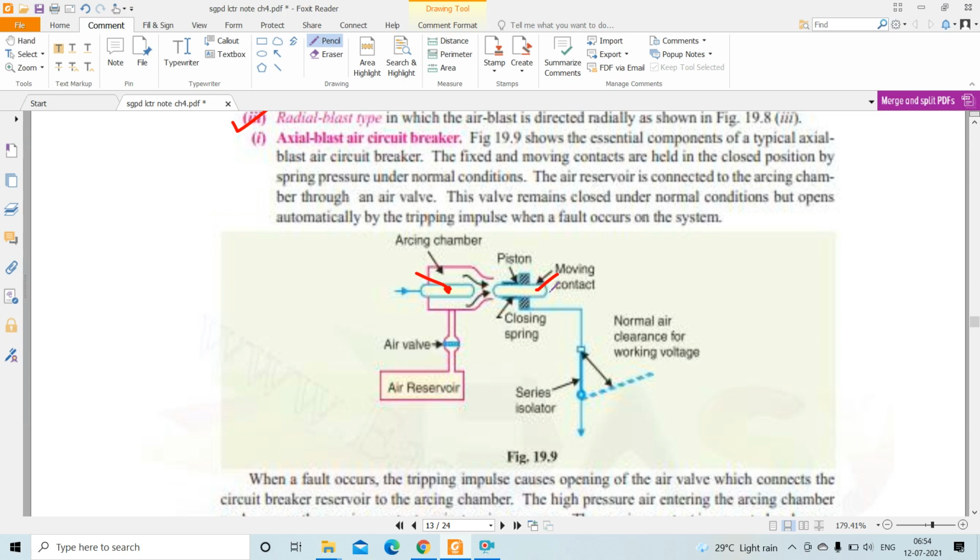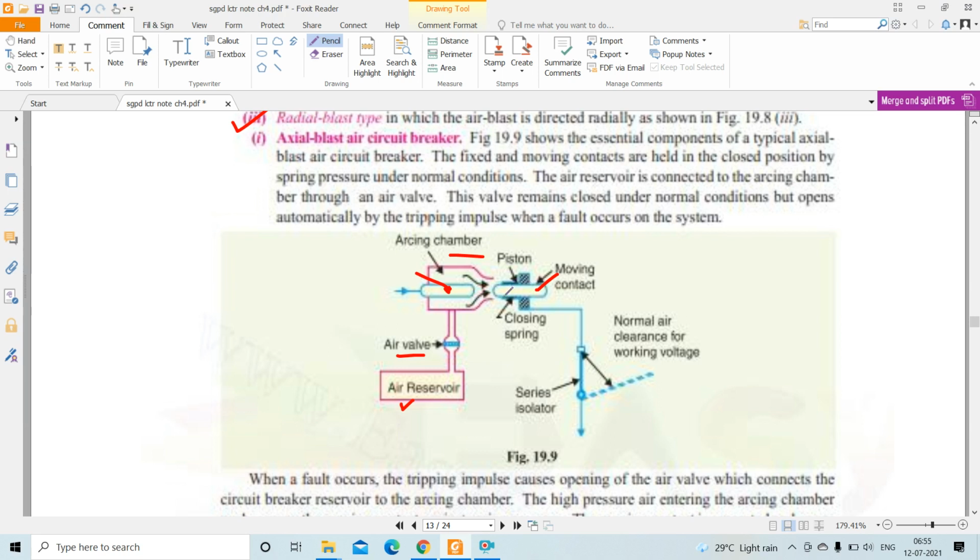So the air reservoir is connected to the arcing chamber through an air valve. This is the arcing chamber over here, this is the air valve, and this is the air reservoir. So this valve remains closed under normal condition but opens automatically by the tripping impulse when a fault occurs on the system. So when there is a fault, the moving contact is moved away from the fixed contact.